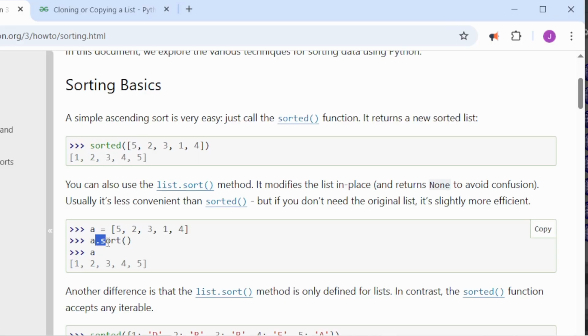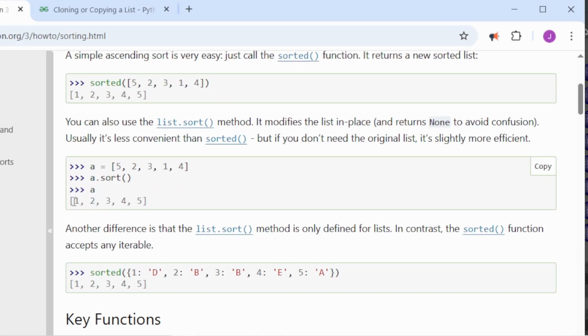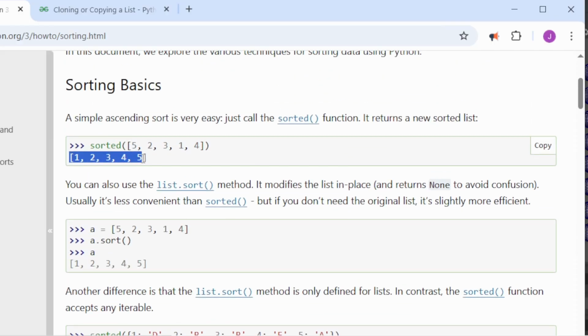Whenever you have a dot and then something like this, it's a method of the thing in front of it. So it's saying the list data type itself has a method associated with it, and it is dot sort. This is a little different. This is like a function where you're passing in a list. Here you have a list and then a method of the list data type, and a.sort is calling that method to operate on this. You notice here that when you print out A, it's changed now. Up here, you're not actually printing out a copy of the list, you're printing out the result of sorted.